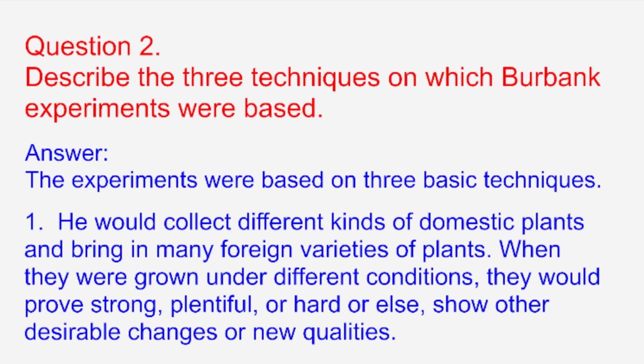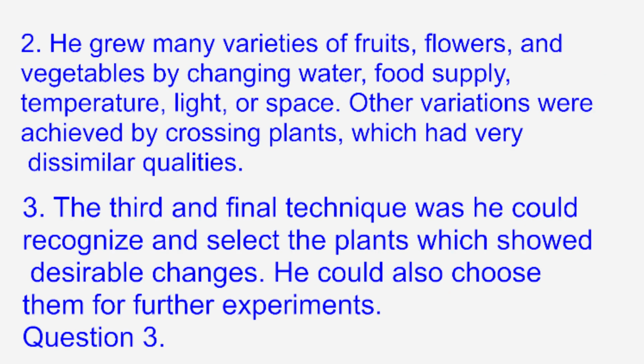He grew many varieties of fruit, flower, and vegetables by changing water, food supply, temperature, light, or space. Other variations were achieved by crossing plants which had very dissimilar qualities.